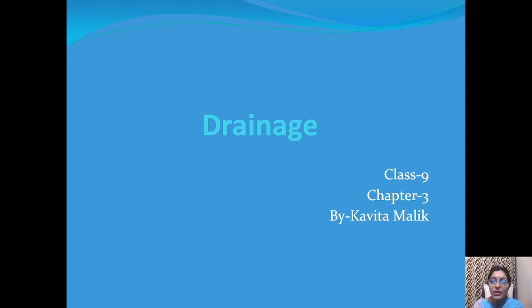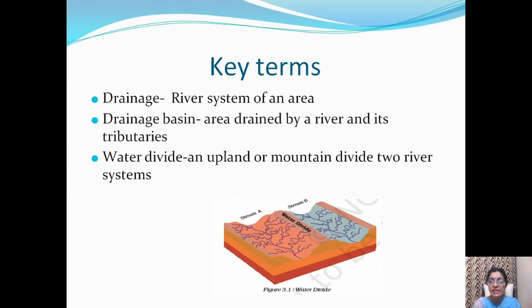Students, today we are going to start chapter 3, drainage. Drainage means flow of water through defined channels. Before we start the chapter, let's be familiar with the basic terms used in the chapter. Drainage basin is area drained by a river and its tributaries.